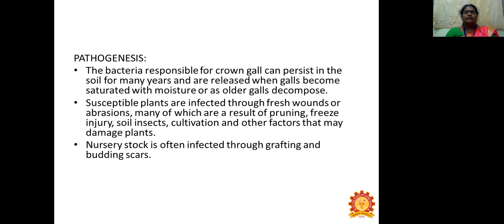Pathogenesis: the bacteria responsible for crown gall can persist in the soil for many years, and they are released when galls become saturated with moisture as an older gall decomposes. Susceptible plants are infected through fresh wounds or other injuries, many of which result from pruning, freezing injury, soil insects, cultivation, and other factors that may damage the plant. Nursery stock is often infected through grafting and budding.